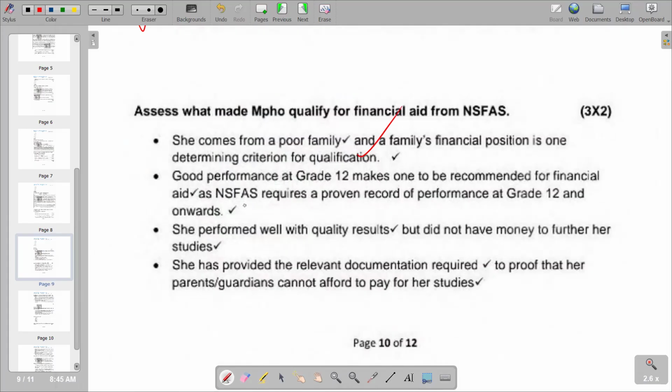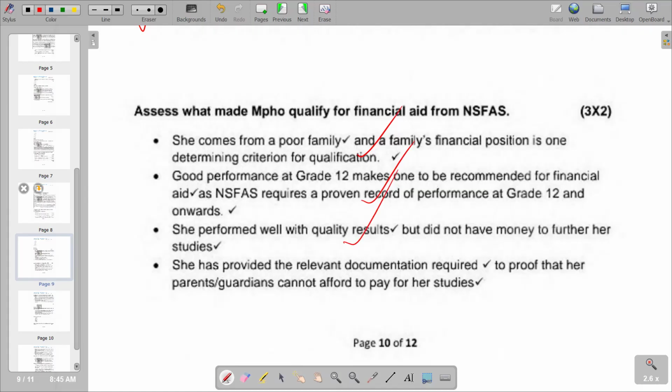Then good performance in the matric makes one to be recommended for financial aid at NSFAS. NSFAS requires a proven record of performance at matric and onward. Also she performed well with quality results, but did not have money for further study. So these are some of the points that you can include on that.